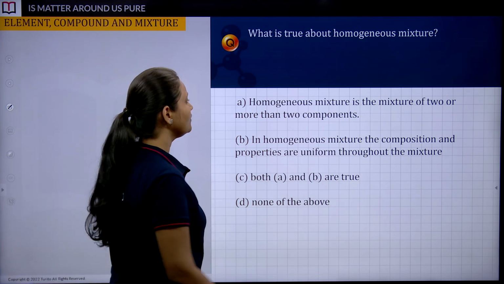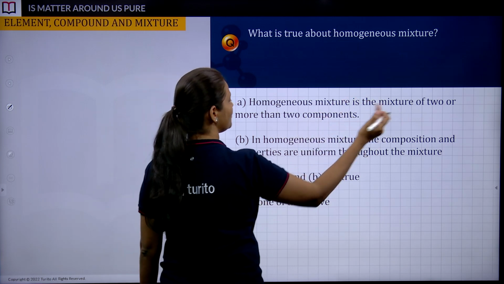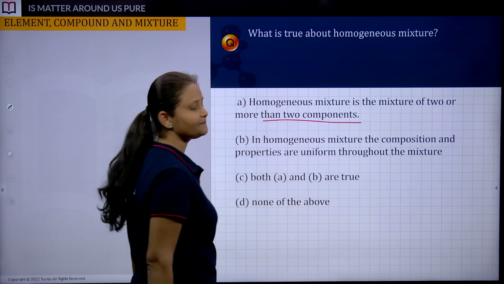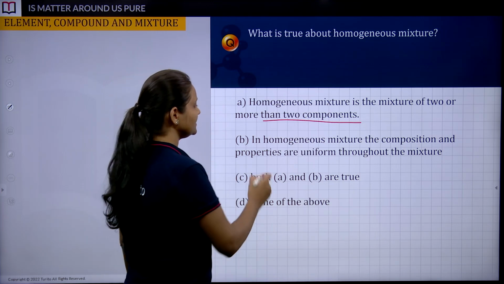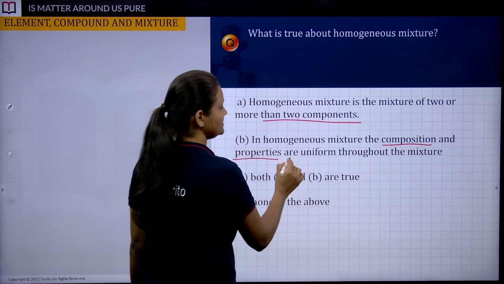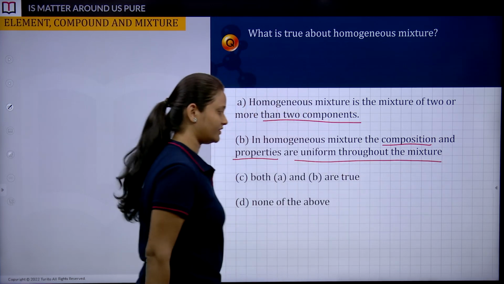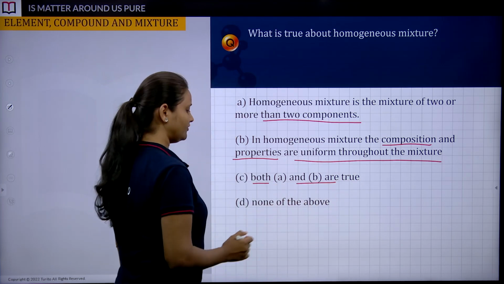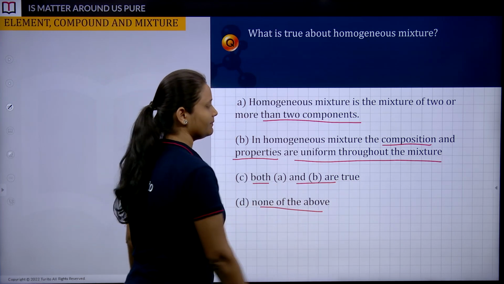Your options are: A, a homogeneous mixture is the mixture of two or more than two components. B, in a homogeneous mixture the composition and properties are uniform throughout the mixture. Option C is both A and B are true, and D is none of the above.